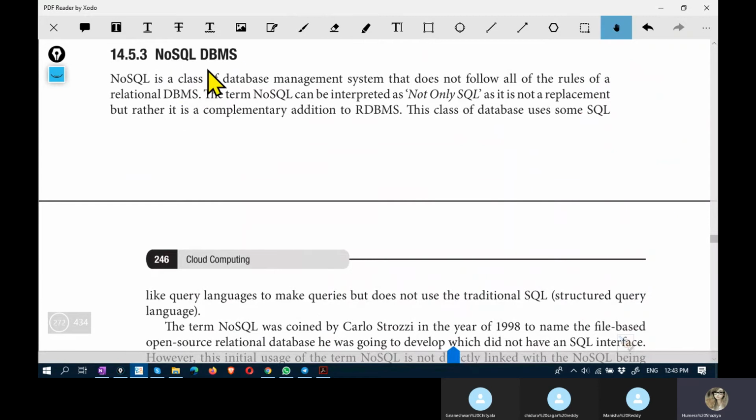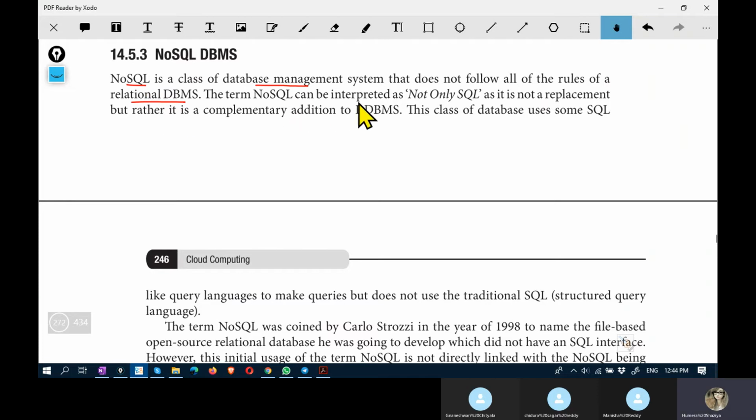NoSQL DBMS is essentially a class of database management system that does not follow all the rules of relational DBMS. In relational DBMS, there are a few rules to be followed. All those rules are not applicable in NoSQL system.